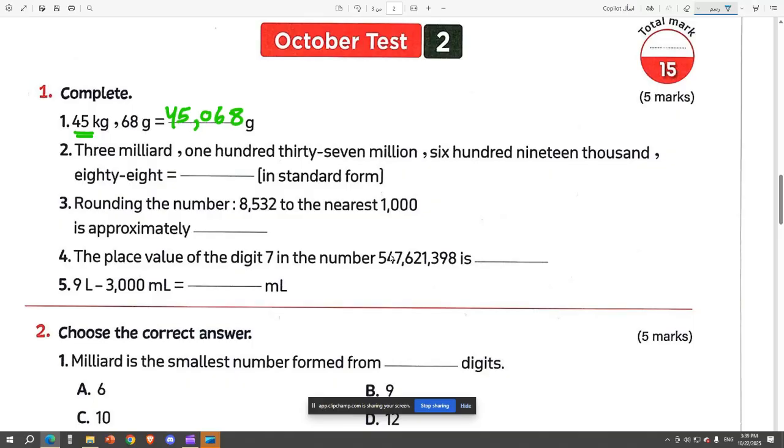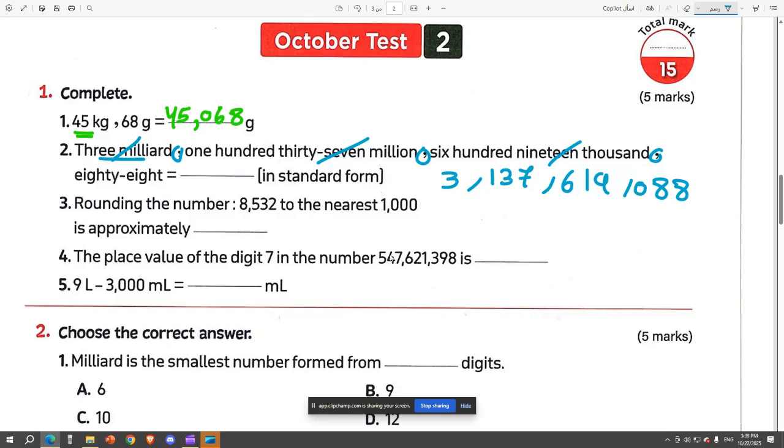So how many commas do you have? You have 1, 2, and 3. So you need 3 commas. Okay. First of all, 3 milliard. Okay, that's done. 137 million. So 137 in the million. Done. 619,000. So you put 619 in the thousand. Done. And then lastly, you have 88, which means that you don't have anything at the 100. So you put 0. So far, so good.